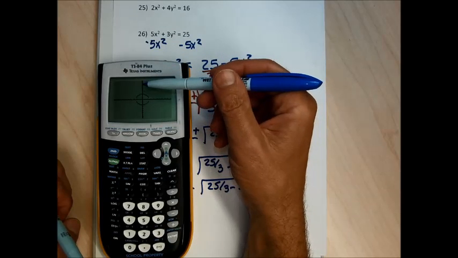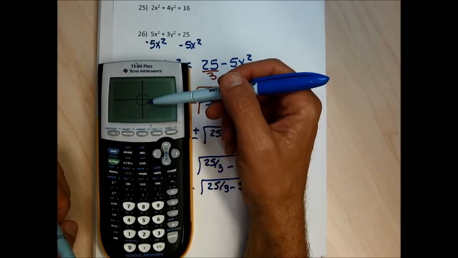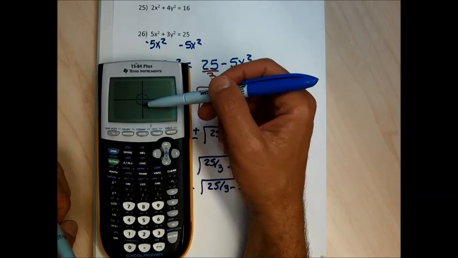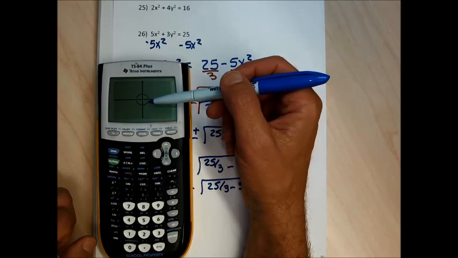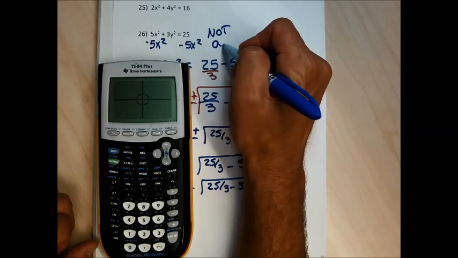So clearly this fails the vertical line test. I'm skeptical that my calculator graphed it perfectly because the graph probably should touch the x-axis, but it doesn't, but it still fails the vertical line test. So for 26, I'm going to say it's not a function.